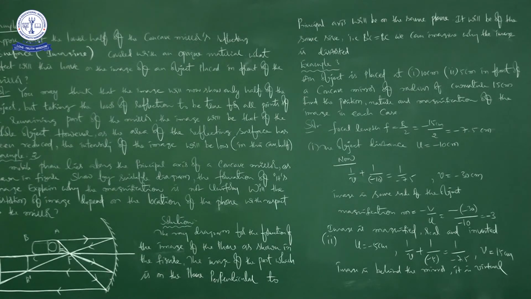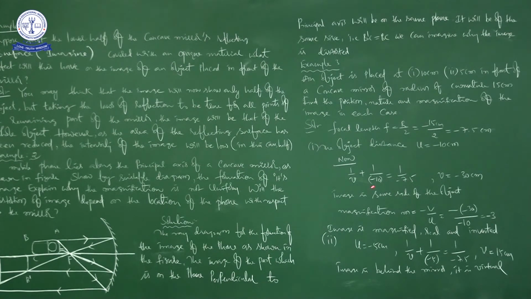Next. Here is case 1. When the object is at 10 centimeters from the concave mirror, that is, object distance U is equal to minus 10 centimeters. So this relation is what we call the mirror equation or mirror formula: 1 by F is equal to 1 by U plus 1 by V, otherwise 1 by V plus 1 by U is equal to 1 by F. Right.